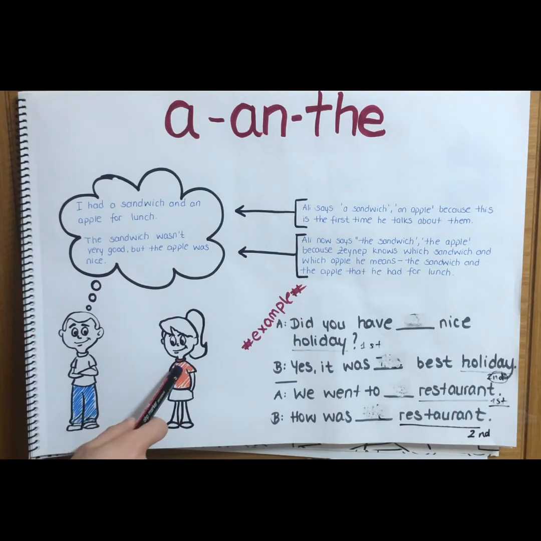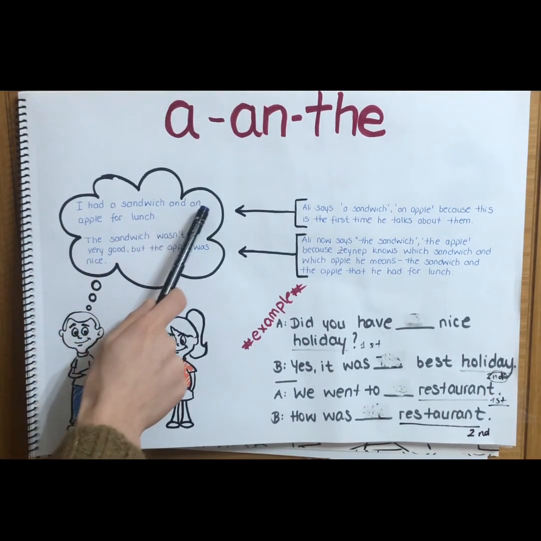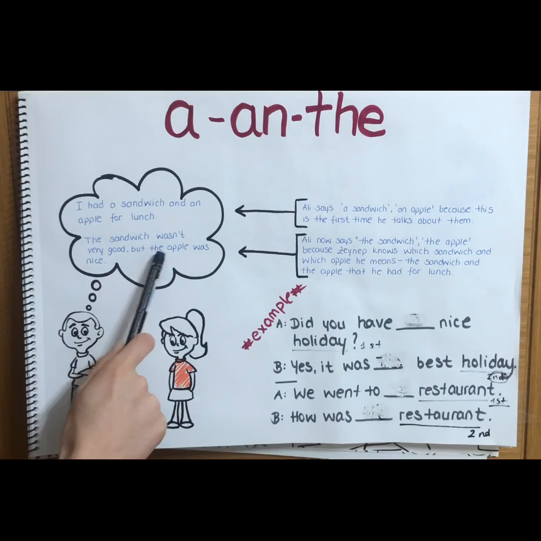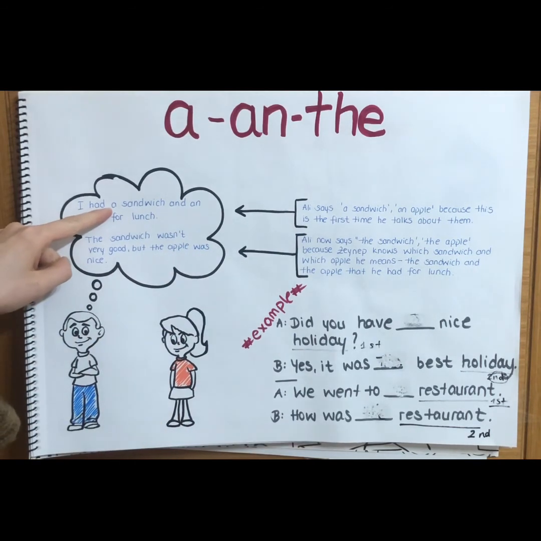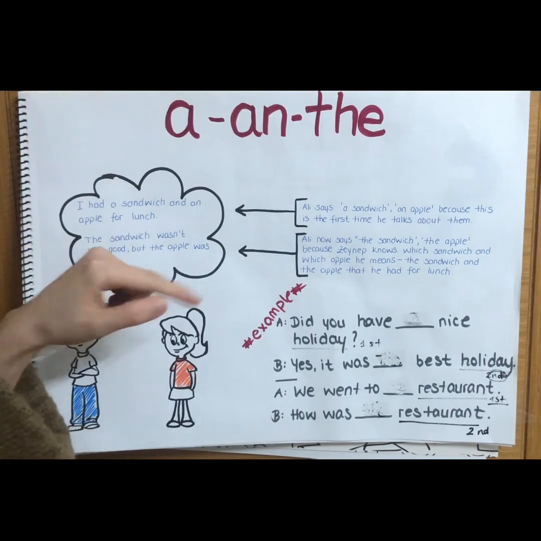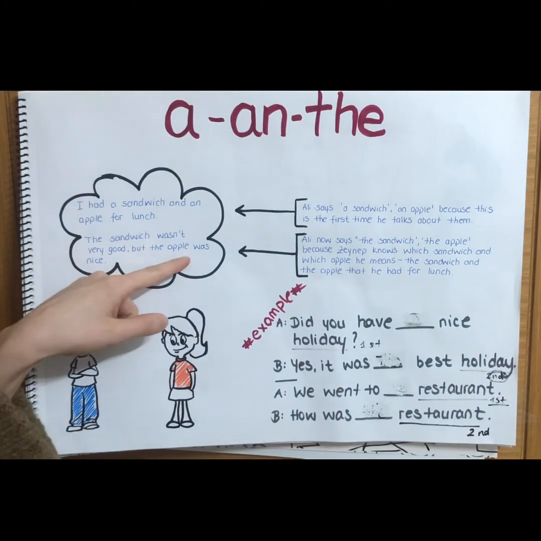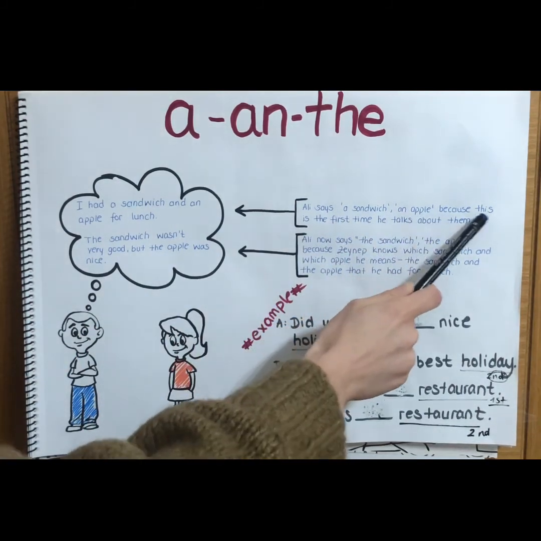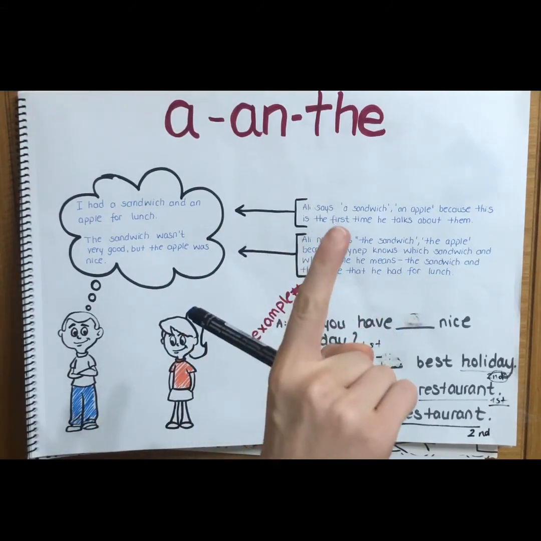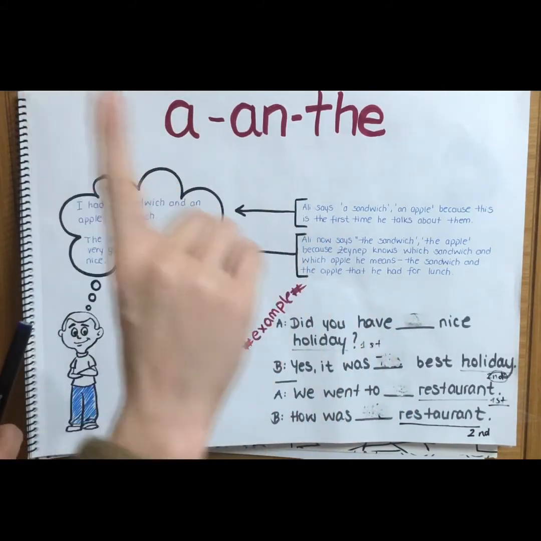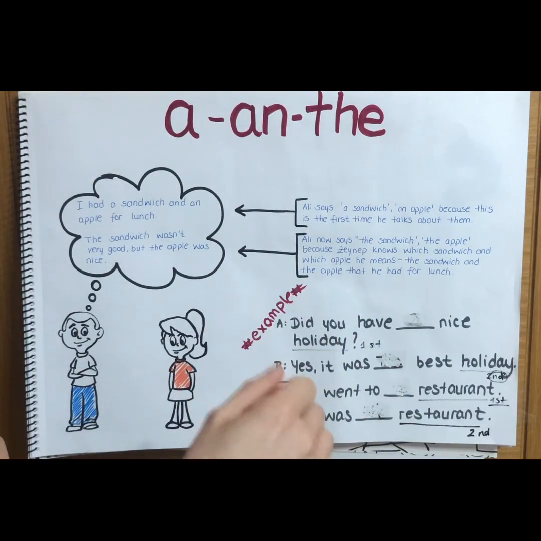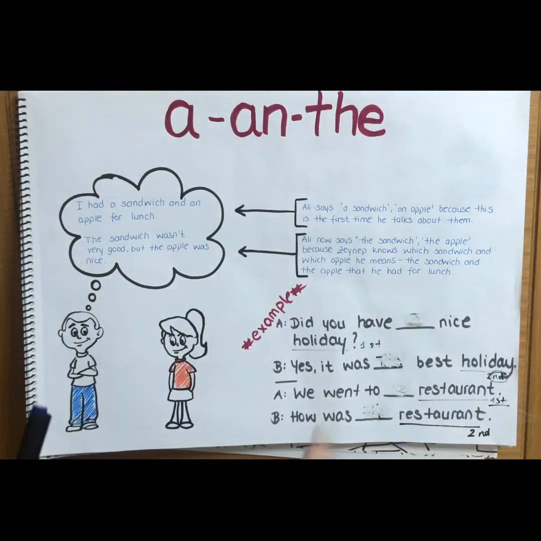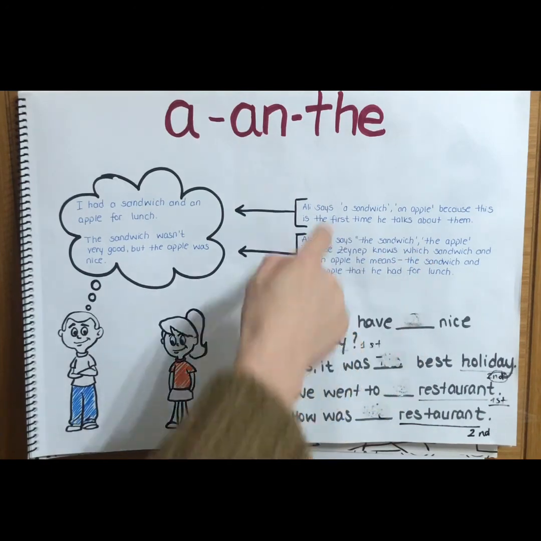This is Ali and this is Zeynep. I had a sandwich and an apple for lunch. Okay. The sandwich wasn't very good, but the apple was very nice. So here he first used a and an, and then he used the sandwich and the apple. Why? Let me explain. Ali says a sandwich and an apple because this is the first time he talks about them. If I talk about something the first time, I use a or an. And if I talk about something the second time, I use the.